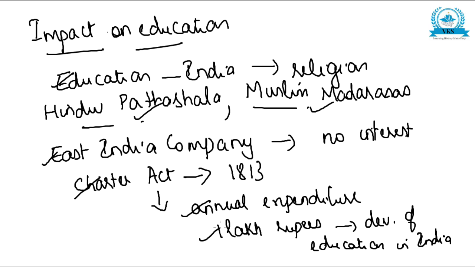So when the Charter Act was passed, the East India Company did not spend the entire amount for many years.